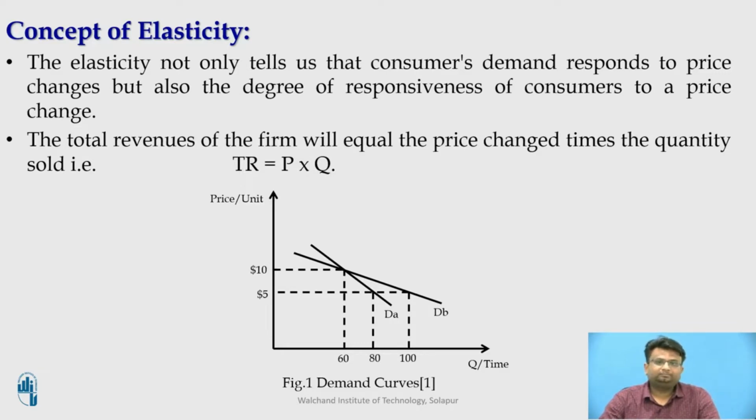As shown in the figure, let DA be the demand for cheese in Switzerland, and let DB be the demand for cheese in England. Now at the price of $10, the quantity demanded in both countries is 60. When the price falls from $10 to $5, the quantity demanded for cheese will increase in both countries. However, for the same change in price from $10 to $5, the change in quantity demanded increases more in England as compared to Switzerland.